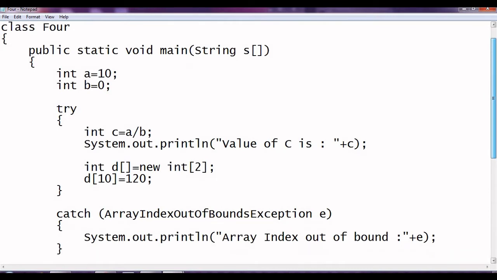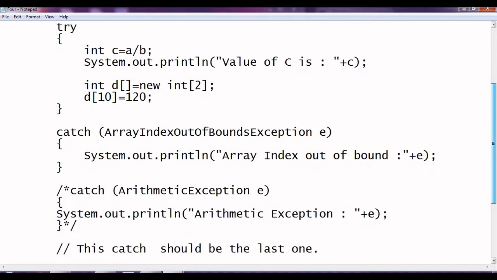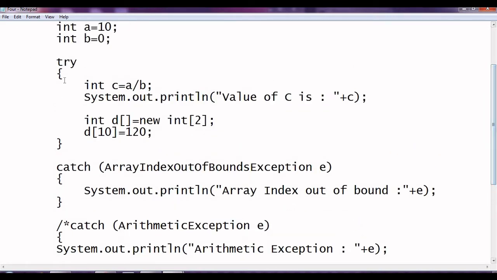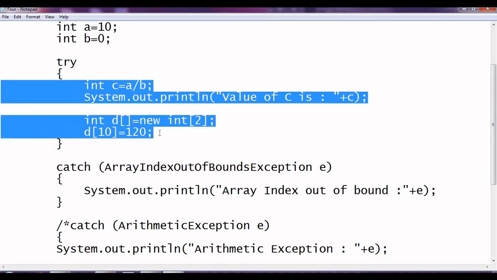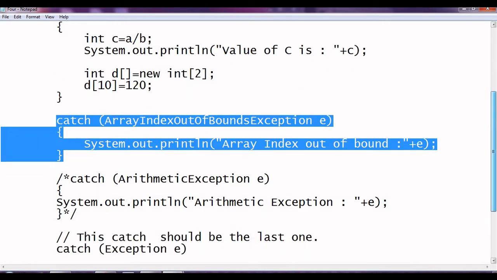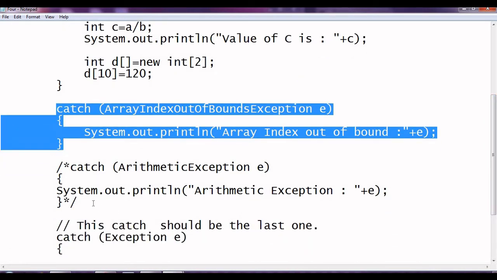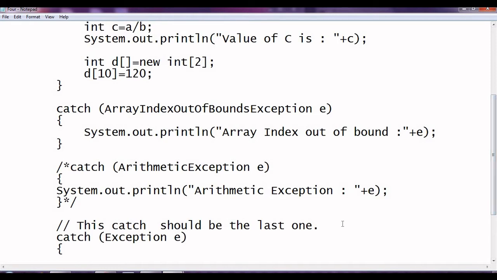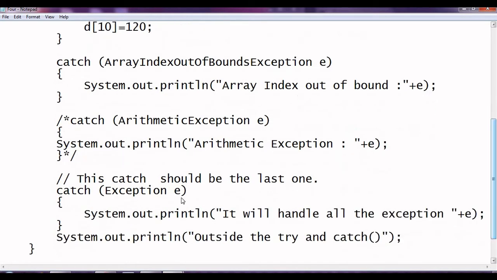Here we have a case where in a try we can have something like 100% of the code, and there can be multiple errors that occur. For every error, if we are writing a separate catch, then that will be too much complexity. What we are doing is we have one catch. That catch can accept all kinds of exceptions.